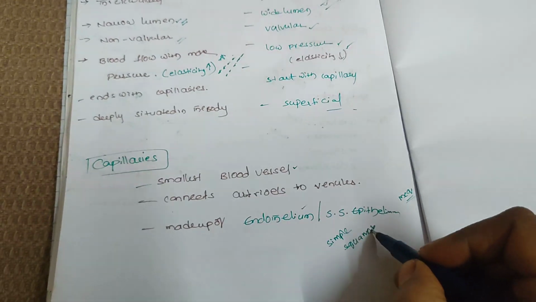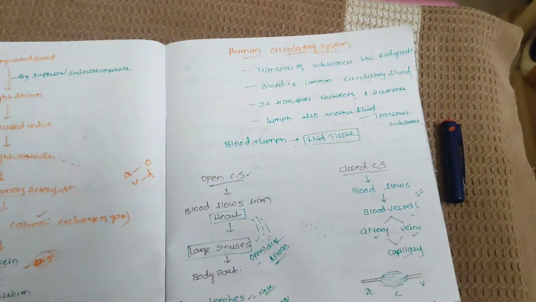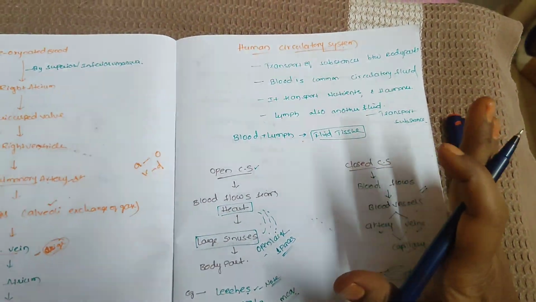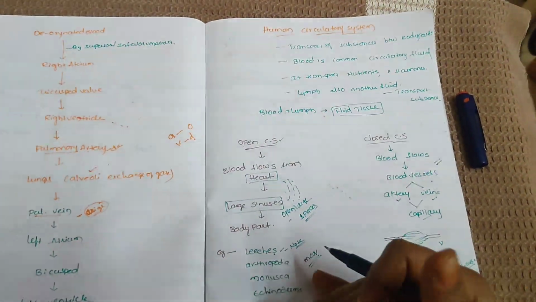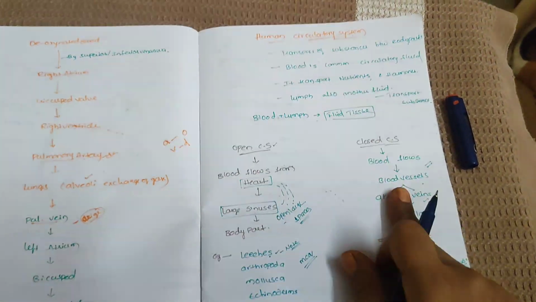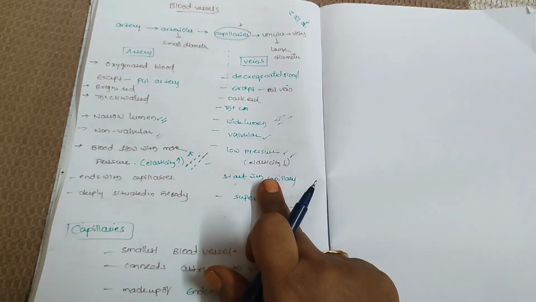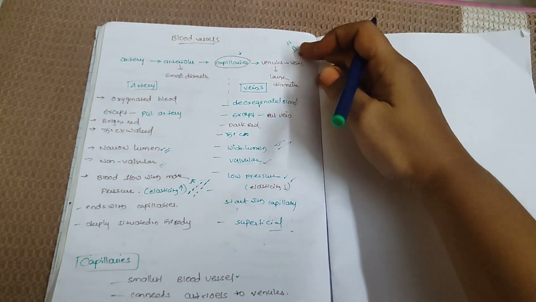So this is the introduction part of the human circulatory system. The main function is to transport nutrients, minerals and hormones to all body parts with the help of blood vessels. So what is open, what is closed, what are the examples, what is the difference between arteries and veins, what are capillaries. Then next, heart structure and heart function.